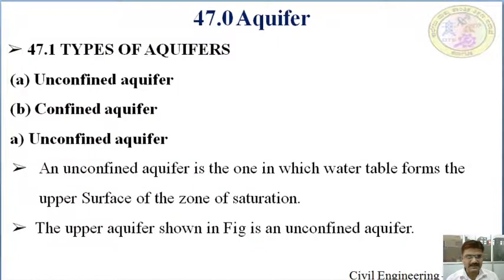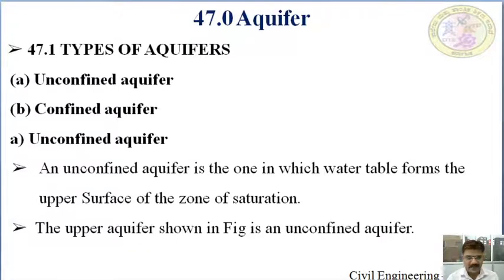Before starting the types of aquifer, the study of aquifer is also called as hydrogeology. Examples of the aquifer are sandy soil and gravel. Aquifer has both water holding and water transmitting capacity. Water holding means deposition of the water. Water transmitting means extraction of the water to the ground surface or surface water.